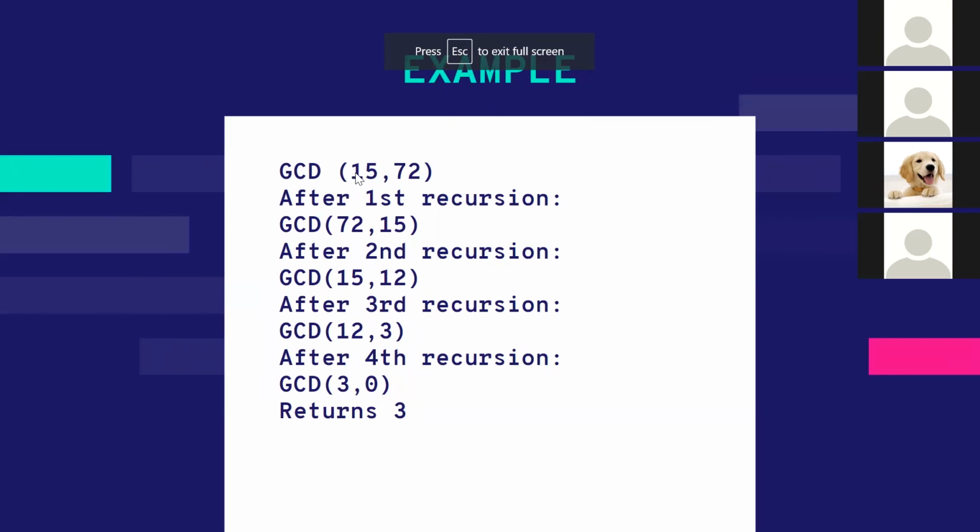In the first recursion call, if I'm to find out the GCD of 15 and 72, first this is A and this is B. In the first recursion, I'm replacing this with B and A mod B, right? What is 15 mod 72? It's 15.